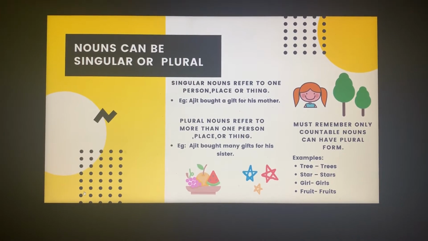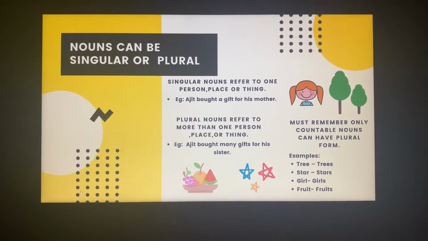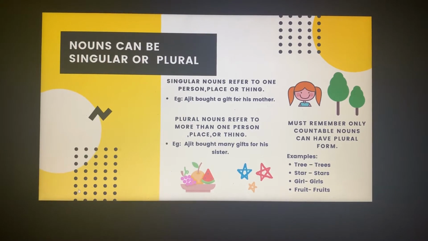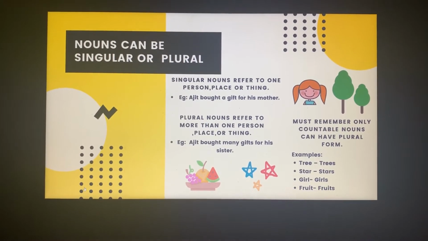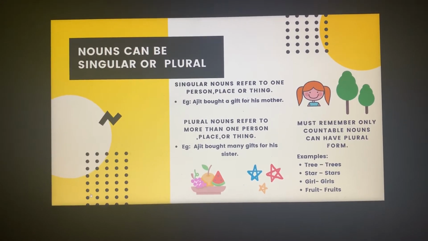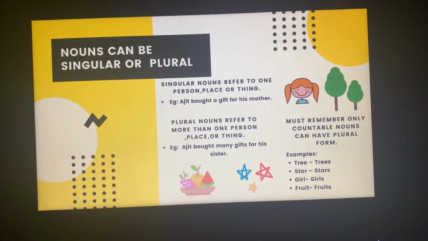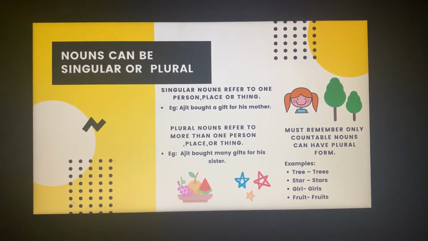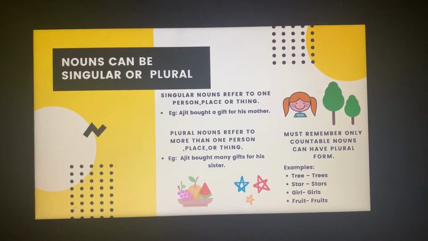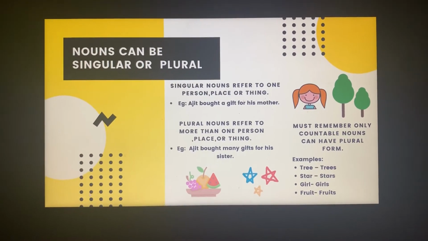Whereas something that cannot be counted, like we cannot count air, I cannot count water, I cannot count sugar, these are my uncountable nouns. So they will not have a plural form. So a singular noun means something which is talking of a single thing, whereas plural means talking of many things.